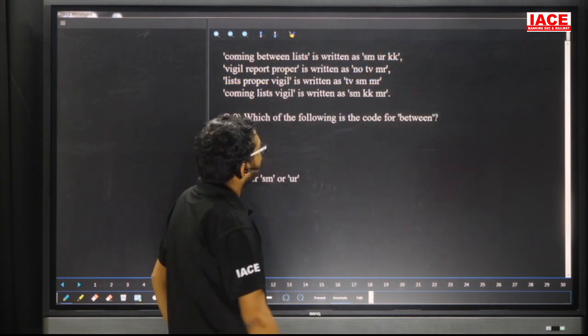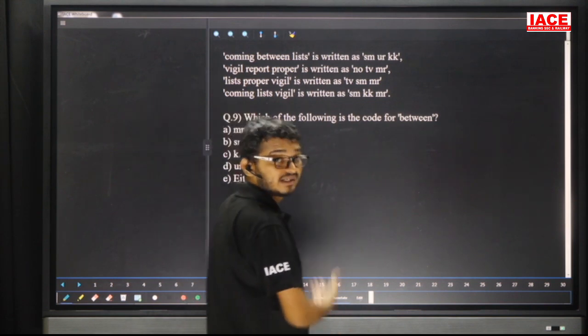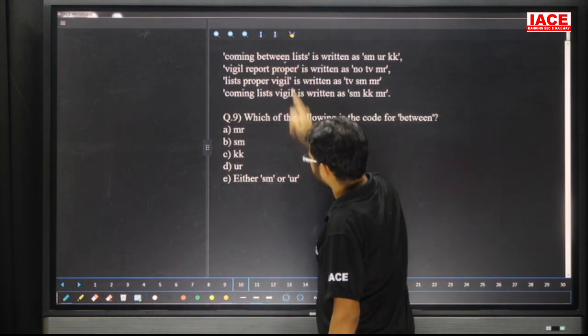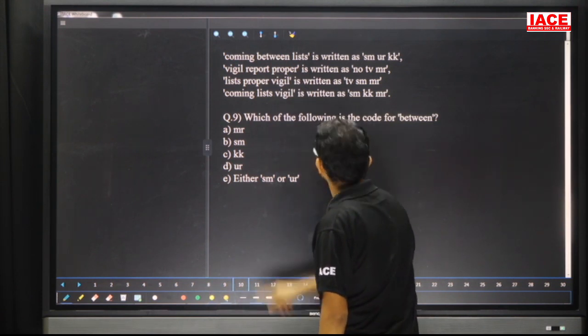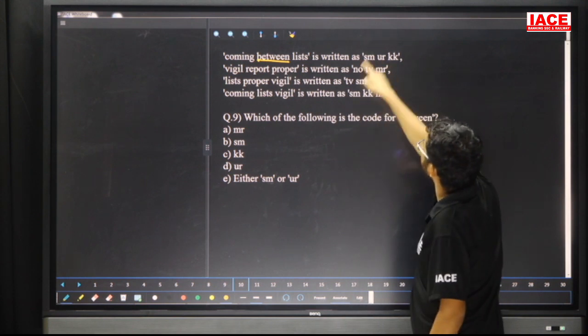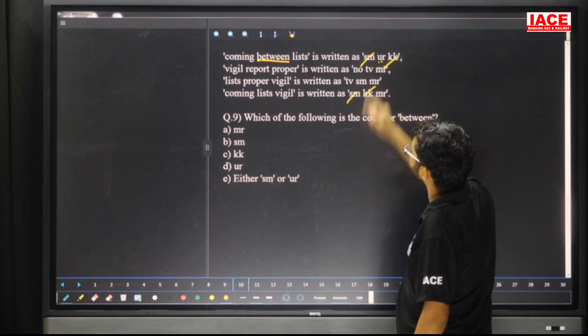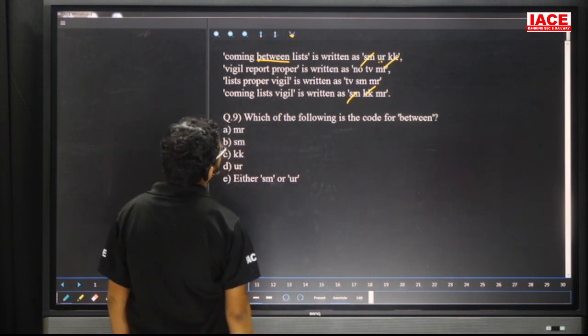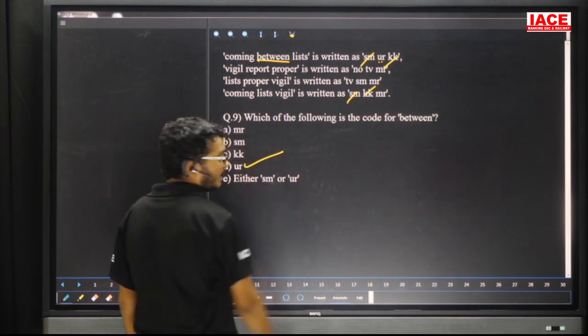Question number 9. Which of the following is the code for between and between code? We already calculated. Here the only information is what? Between. Here between and sige. Only information is what? Between. Now only code. Here SM eliminate, KK eliminate. Then the answer is what? UR. So question number 9, answer is option D.